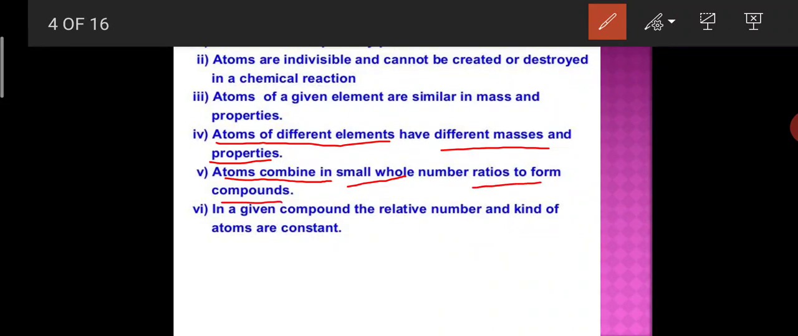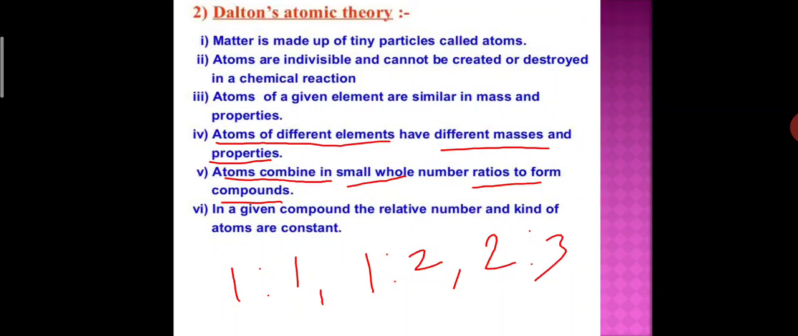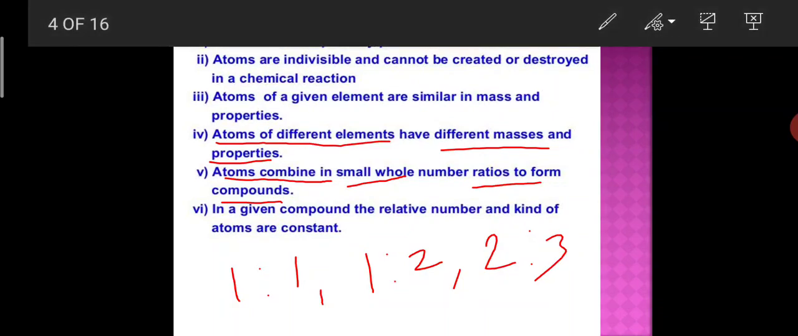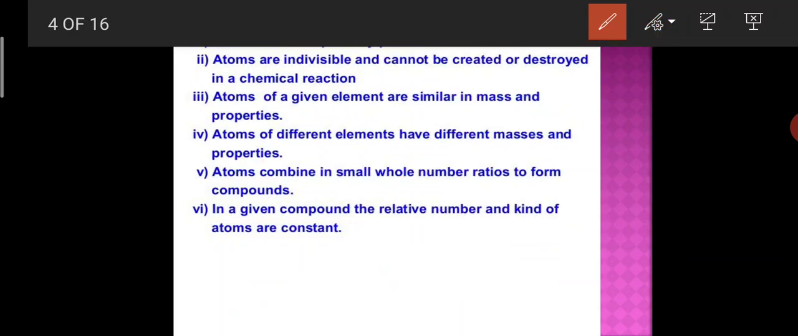For example, the numerical ratio 1:1, 1:2, 2:3, etc. But if we talk about atoms of the same element, for example oxygen, in oxygen and carbon dioxide, atoms of the same element can combine in more than one ratio.